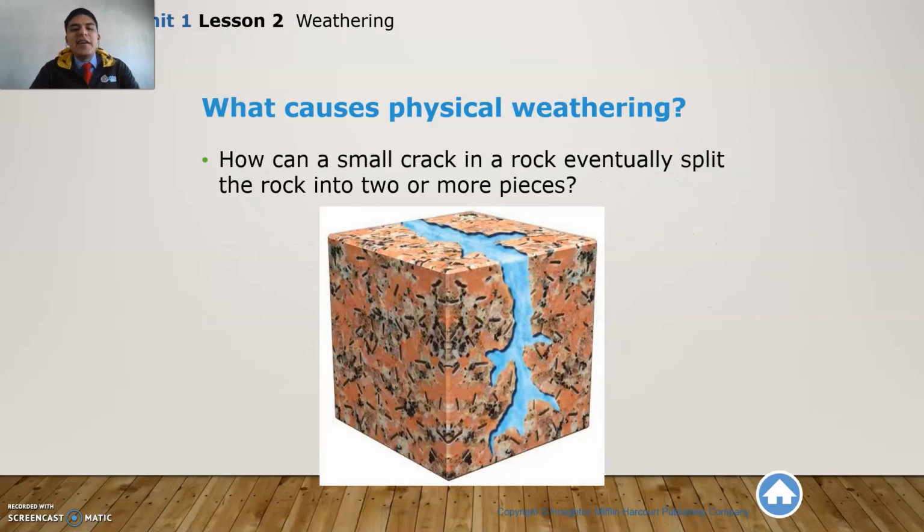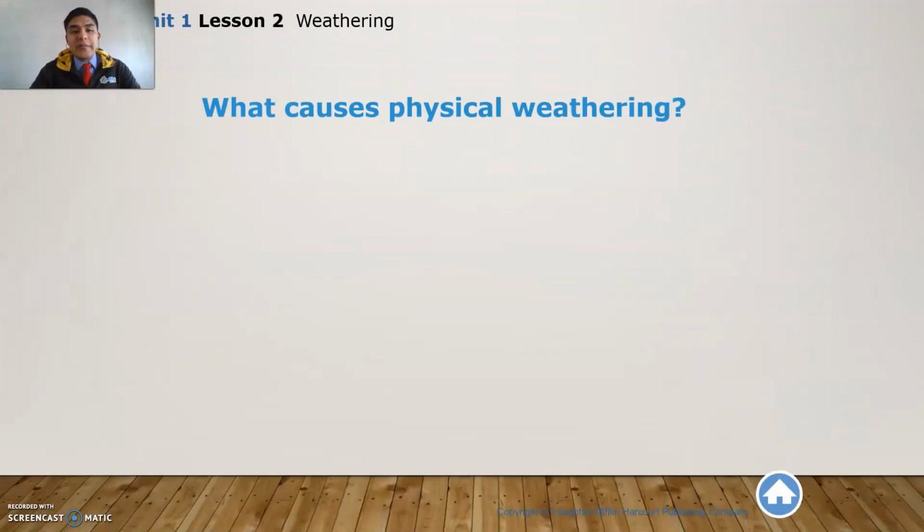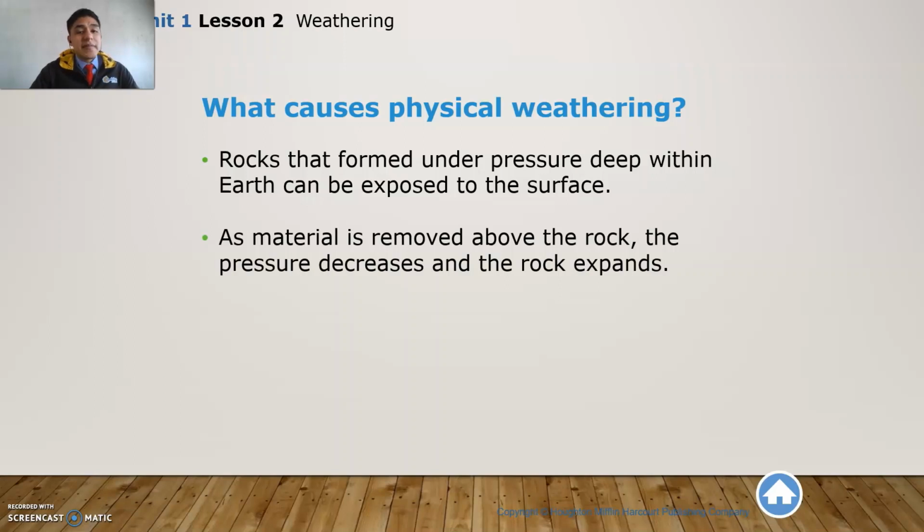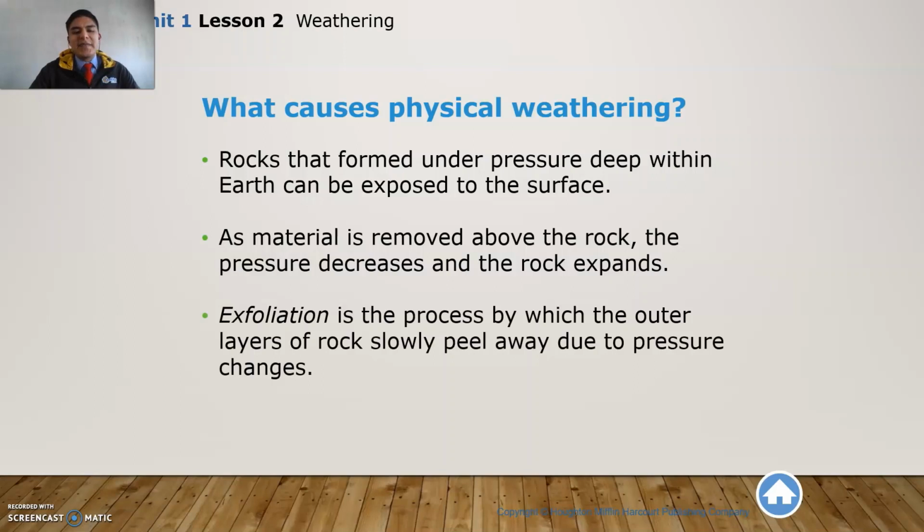All right, and how can a small crack in a rock eventually split the rock into two or more pieces? Well, again, if the exposure to climate conditions is constant, then the rocks are going to eventually break. And rocks that form under pressure deep within Earth can be exposed to the surface. As material is removed above the rock, the pressure decreases and the rock expands. Exfoliation is the process by which the outer layer of rock slowly peels away due to pressure changes.